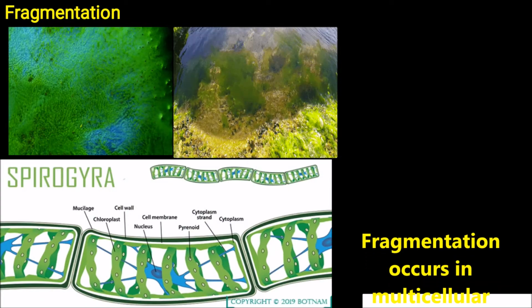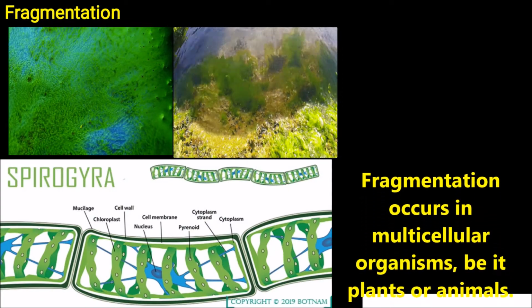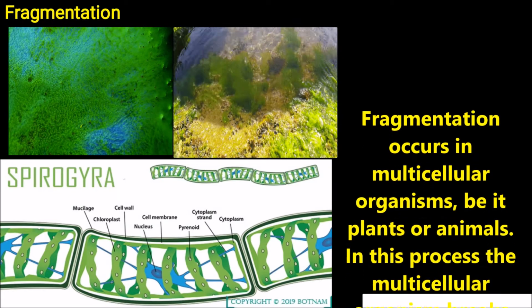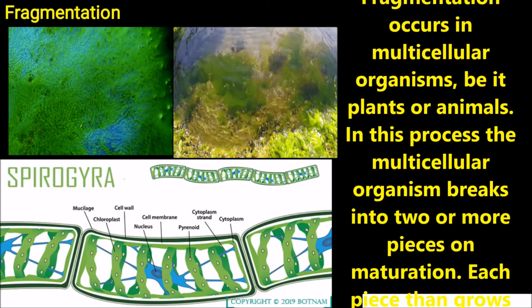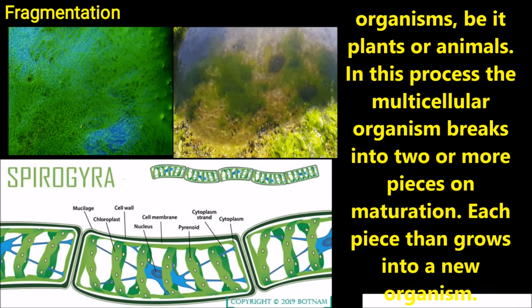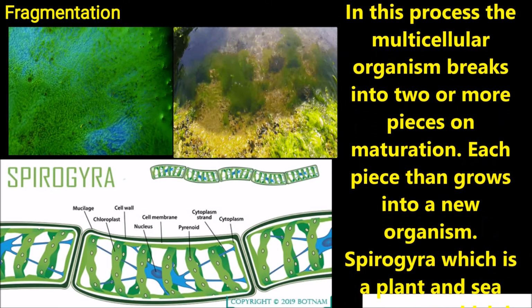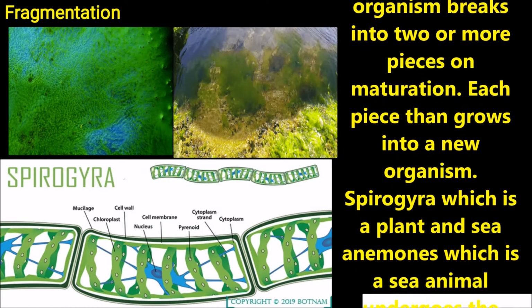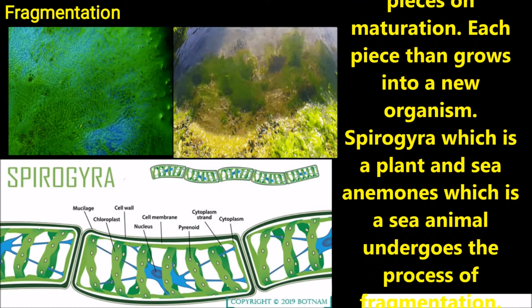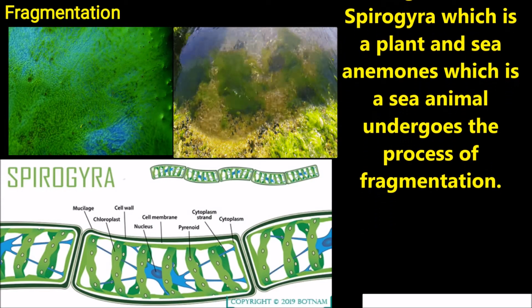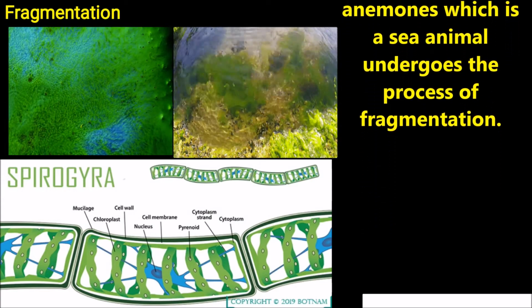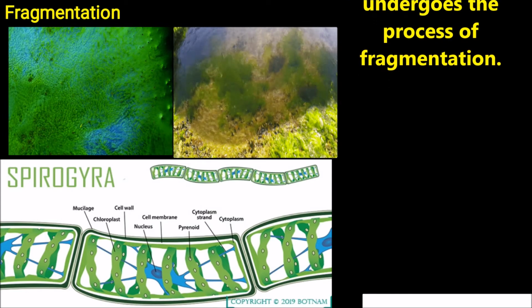Fragmentation. Fragmentation occurs in multicellular organisms, be it plants or animals. In this process, the multicellular organism breaks into two or more fragments or pieces on maturation. Each piece or fragment grows into a new organism. Spirogyra, which is a plant, and sea anemone, which is an animal, undergo the process of fragmentation.